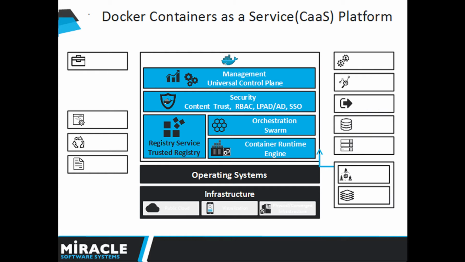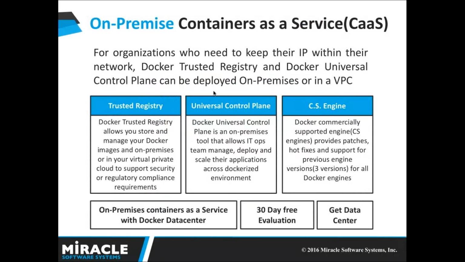Moving on to the next slide. Here I will explain to you about the on-premises containers as a service. For organizations who need to keep their IP within their network, Docker Trusted Registry and Universal Control Plane can be deployed on-premises or in a virtual private cloud. The Docker UCP is a 30-day free evaluation provided by the Docker Data Center, which includes Docker UCP, Docker Trusted Registry, and Docker Engine.